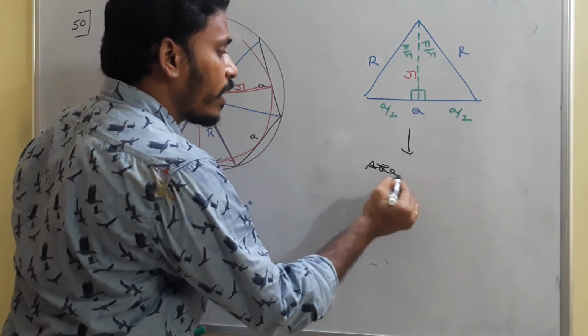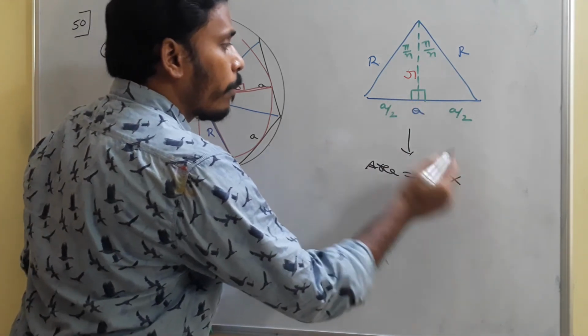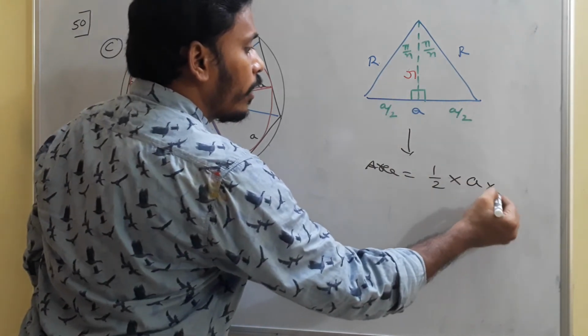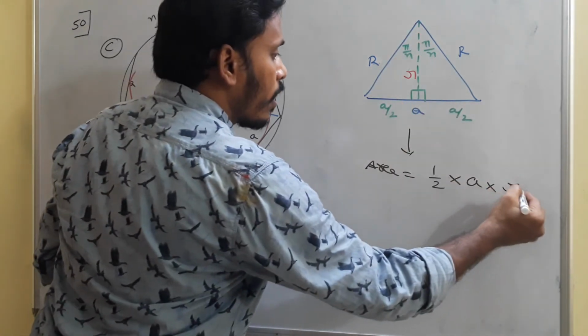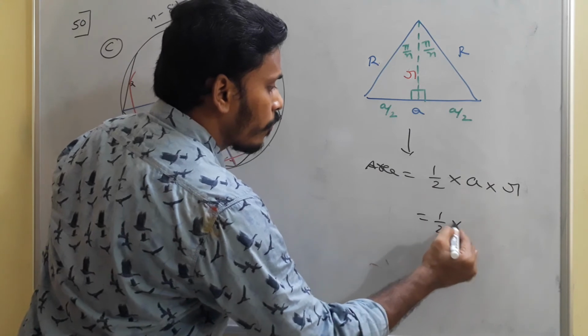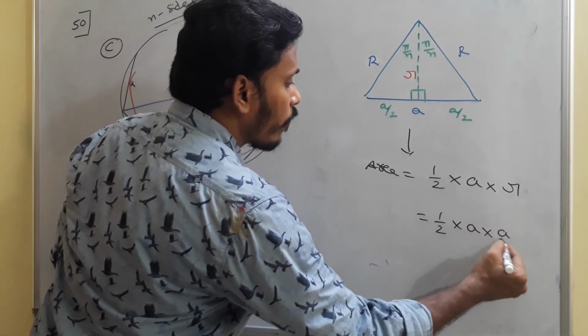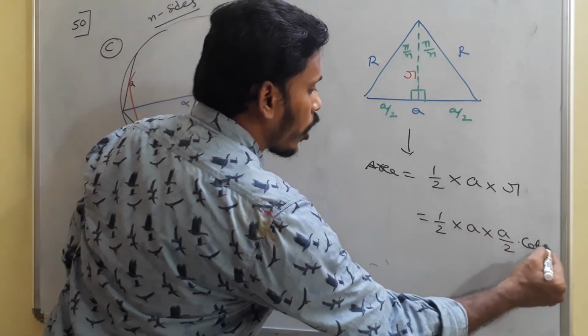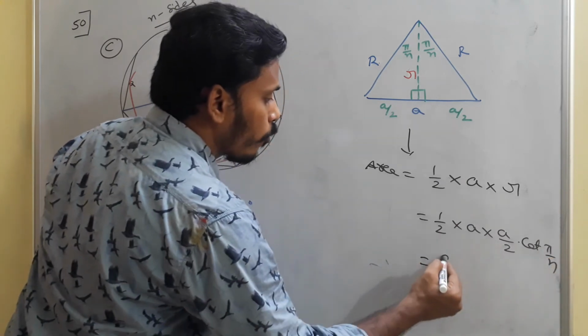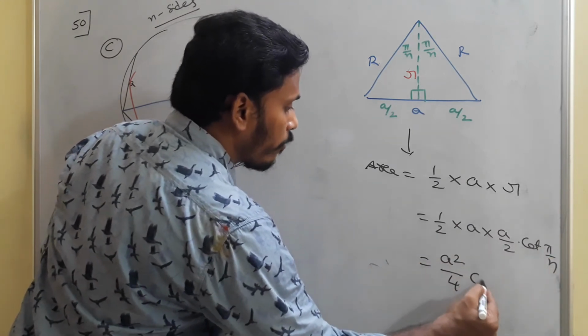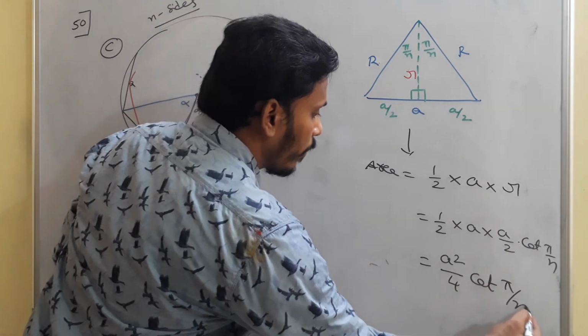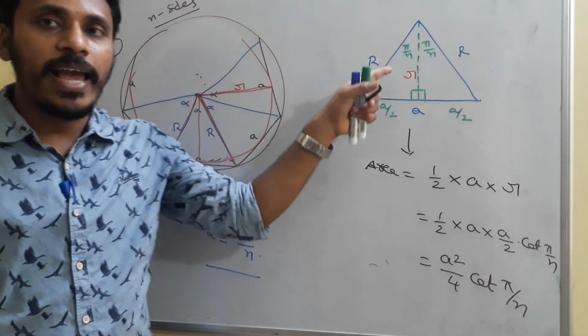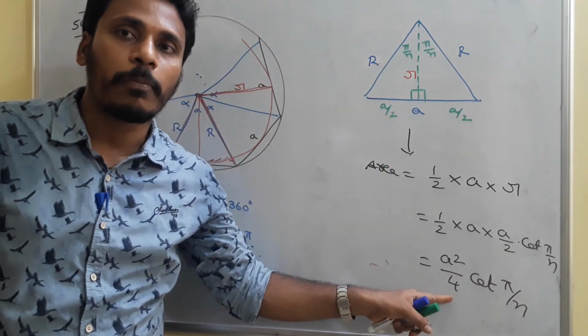Area of this triangle is half, base is a, into height, here it is small r. As we discussed, half a into r, which is a by 2 into cot pi by n. If you multiply, this is a square by 4 cot pi by n. So the area of this triangle is a square by 4 cot pi by n.